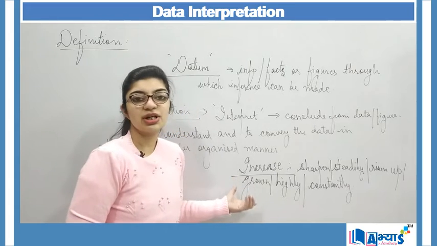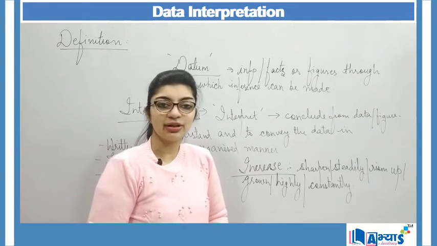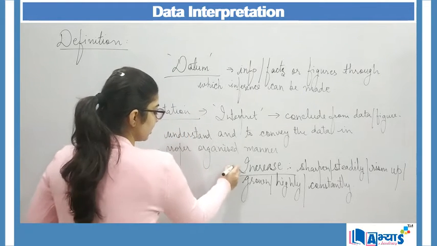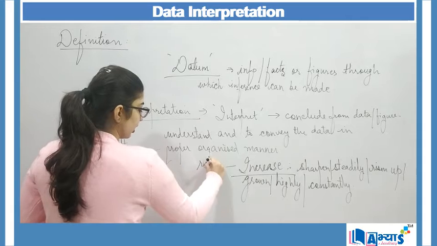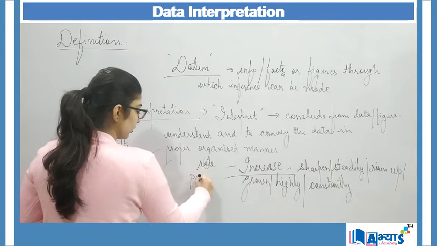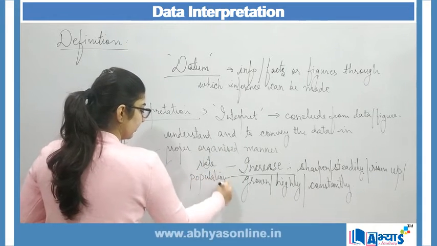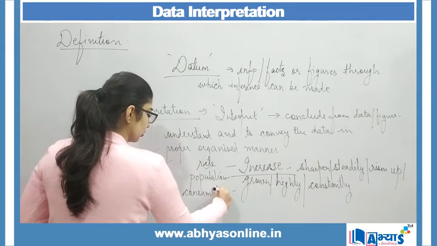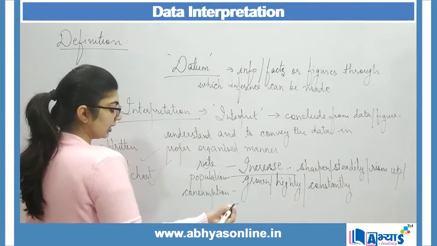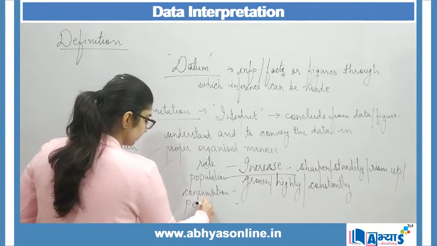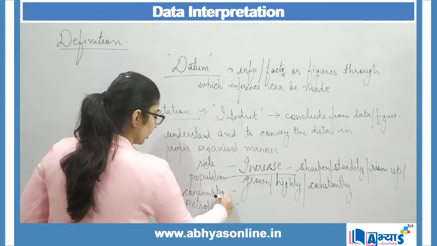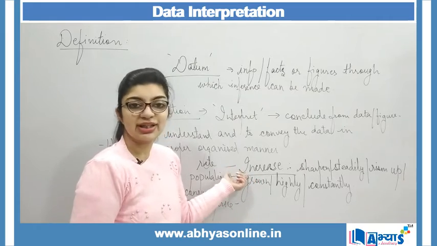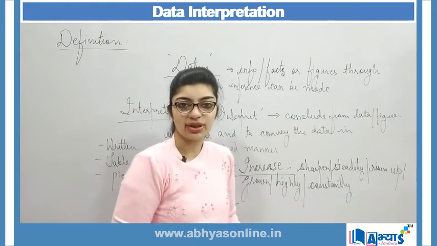These are some of the words used to show an increase in whatever you are explaining. That increase can be in rate, in population, in consumption of something, in petrol price, anything, whatever the data is about. For increase, we can make use of such words.